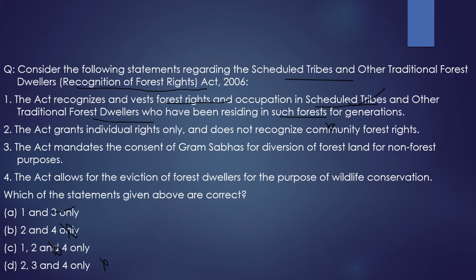But still, let's have a look at the third statement. The third statement says the act mandates the consent of Gram Sabhas for diversion of forest land for non-forest purposes, 100% correct. Fourth statement: the act allows for the eviction of forest dwellers for the purpose of wildlife conservation. No, they can't be evicted for this purpose. So the fourth statement is incorrect.